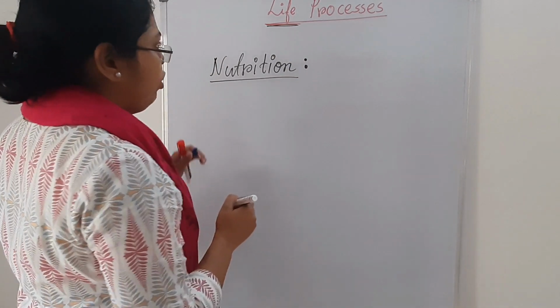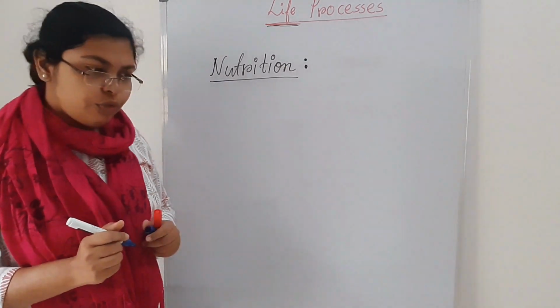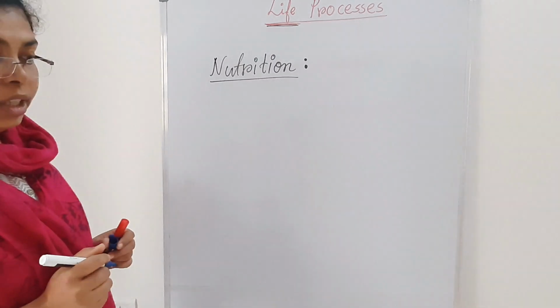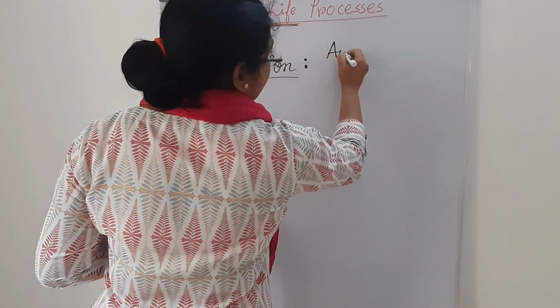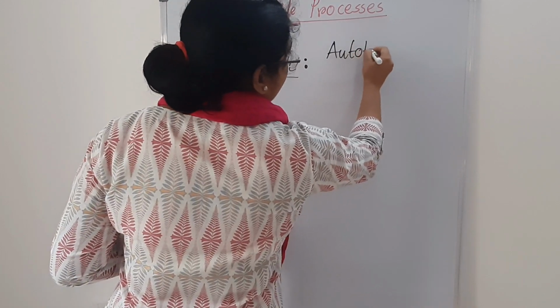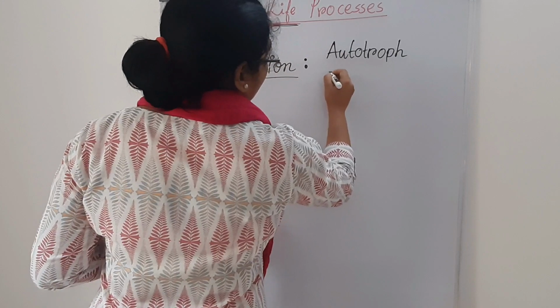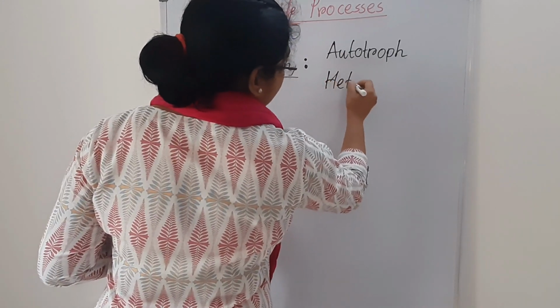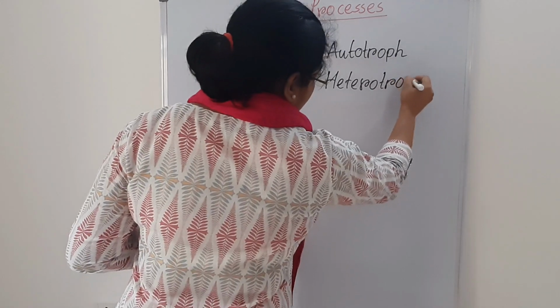Now, if we are talking about nutrition, what is the very important thing? One is autotroph and another is heterotroph.